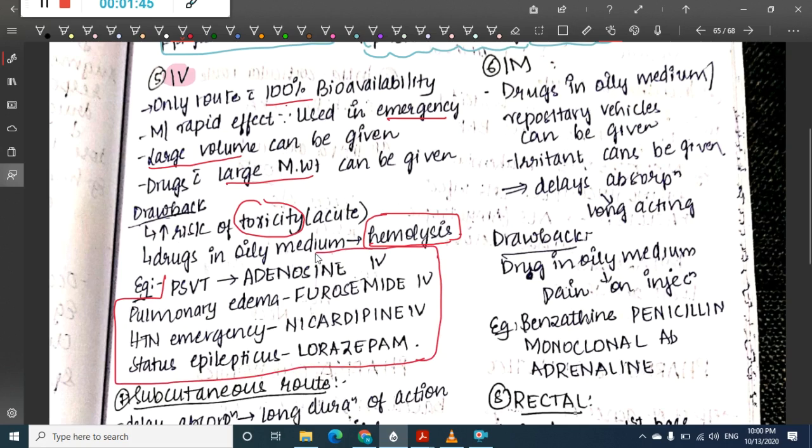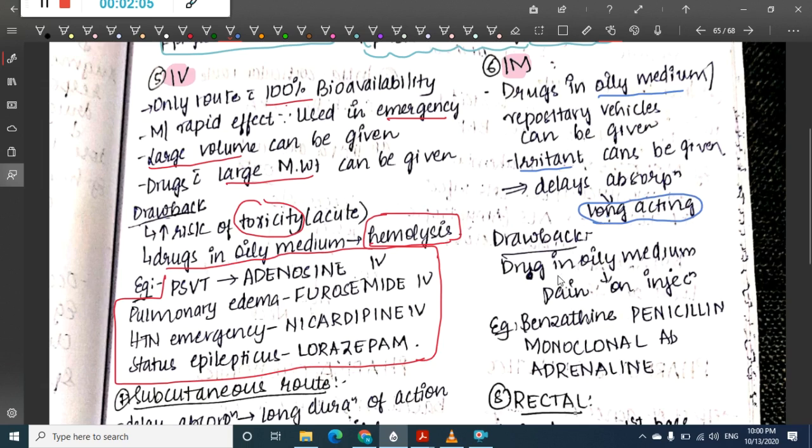Then the next route is IM, intramuscular. It is also a systemic route. Here in IM, drugs in oily medium and repository vehicles can be given. Irritants can be given, and this IM route delays absorption, so it is long acting.